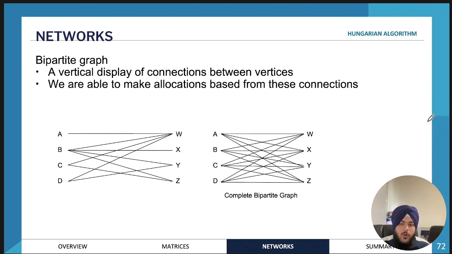Okay, so next we'll move on to the Hungarian algorithm and bipartite graphs. A bipartite graph is another type of network diagram, and it's used for allocation problems.